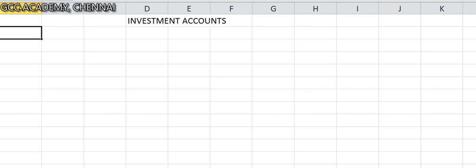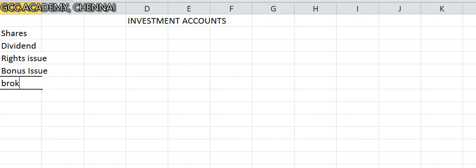And typically there are a few accounting aspects which we'll also cover in this topic. Whatever has been provided for under AS 13, we'll also try to cover that. There are a few terms with which you are all very much familiar, right? Whenever we talk of shares of companies, investment in shares, there's something called a dividend. You have rights issues, you have bonus issues, and there is something called brokerage for purchase of shares, that becomes cost.